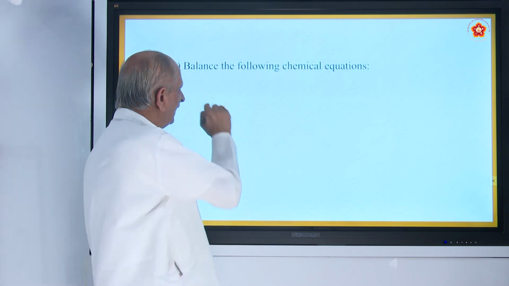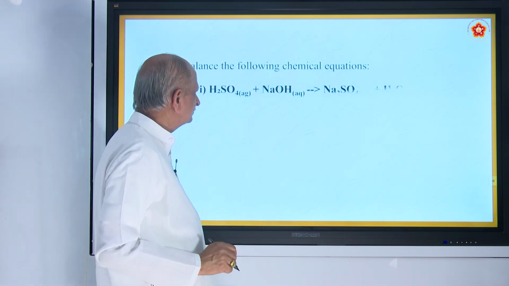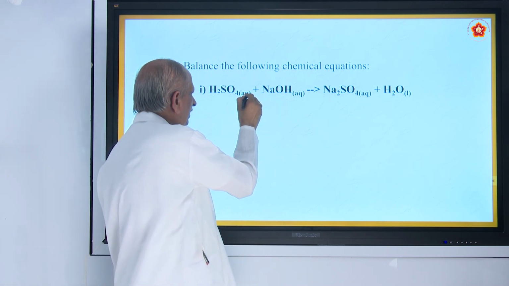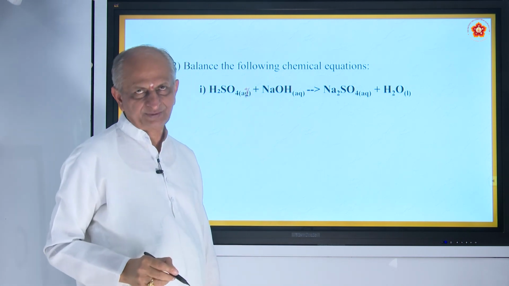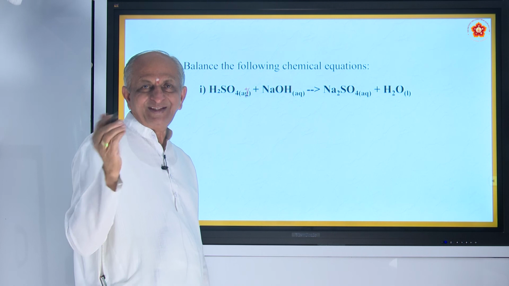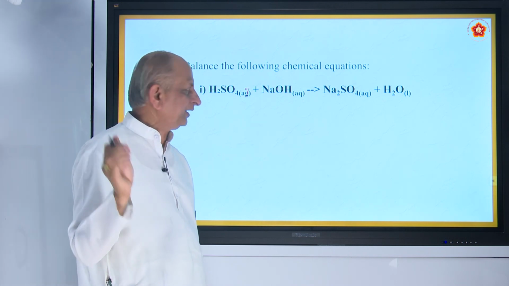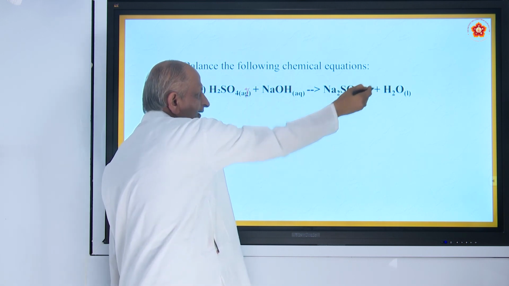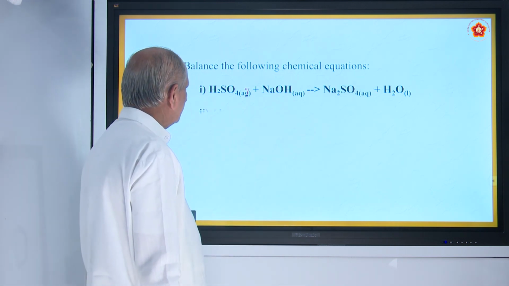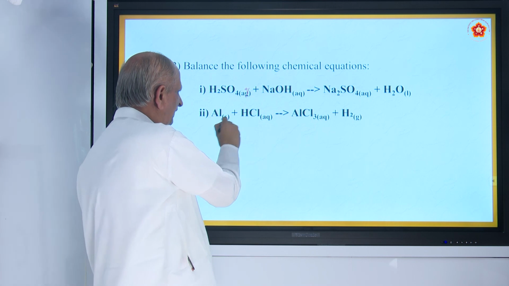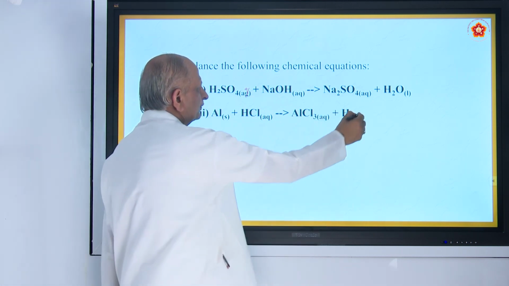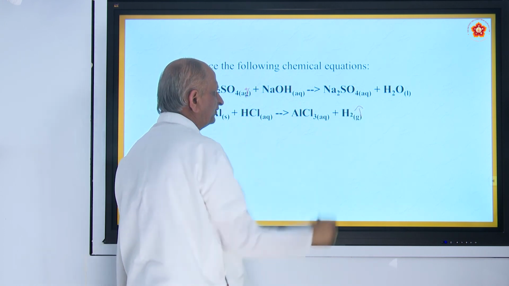Second question, balance the following chemical equations. So the equation is given. Here what does AQ mean? Aqueous. Aqueous means any substance dissolved in water becomes aqueous. So sulfuric acid plus sodium hydroxide gives sodium sulfate plus water. You have to balance the equation. Aluminum plus hydrochloric acid gives aluminum chloride plus hydrogen gas. So these equations are to be balanced.